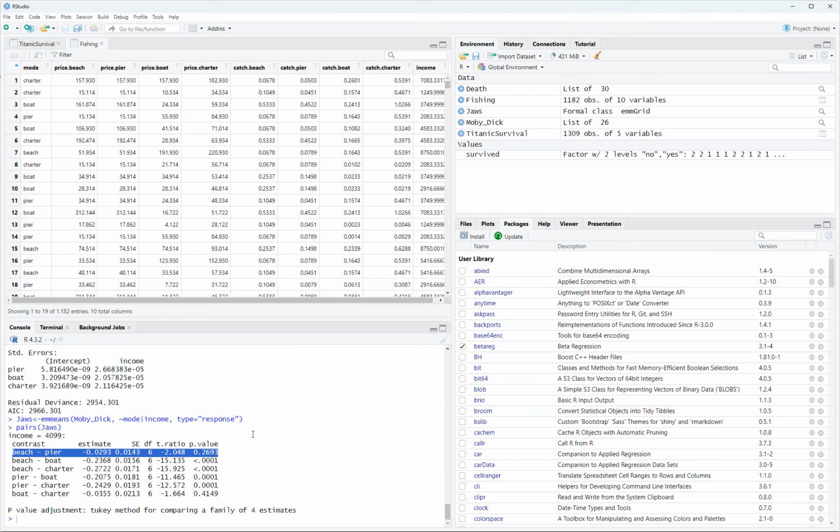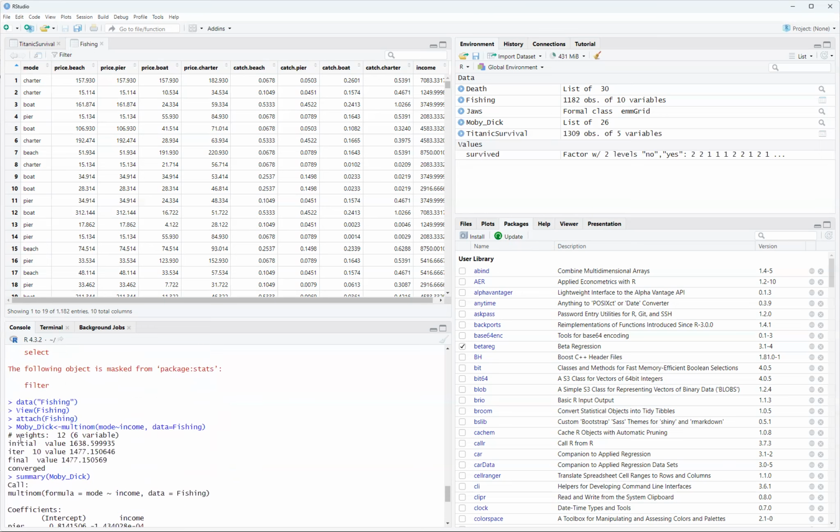But what's good about this emmeans is that it just gives you the Tukey test. So even though it looks a little difficult, like I had to think, is it the tilde, then the dependent variable with a line on it, you've got to find the line on your keyboard. Income, that's the independent variable, then type response. JAWS is what I call this, and then I put pairs JAWS, and it came out pretty good with a Tukey test. So that was a post hoc test when we get the multinomial using the nnet package.